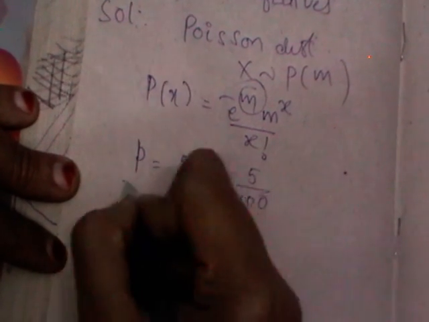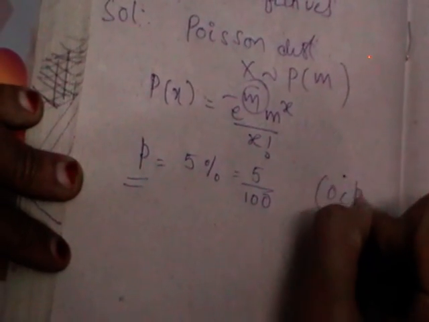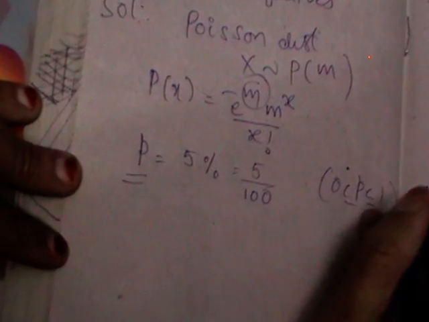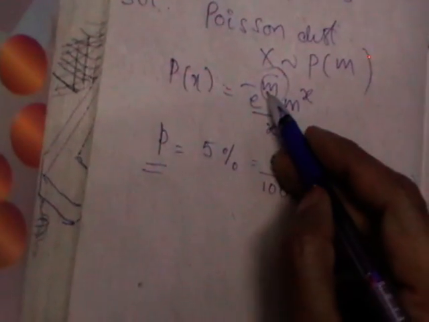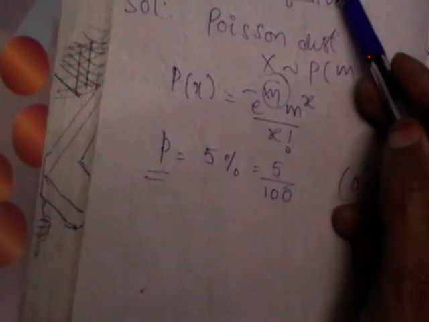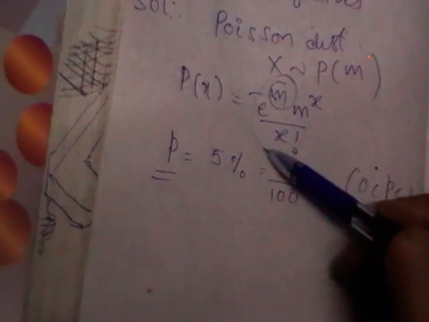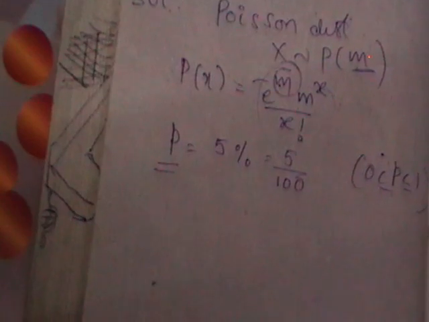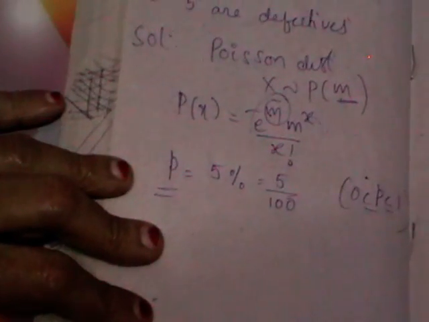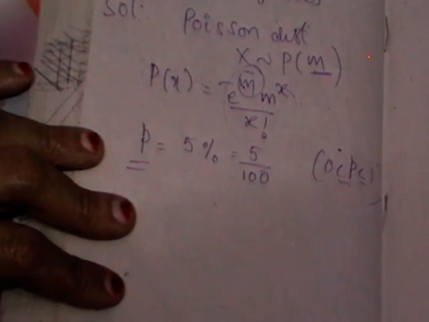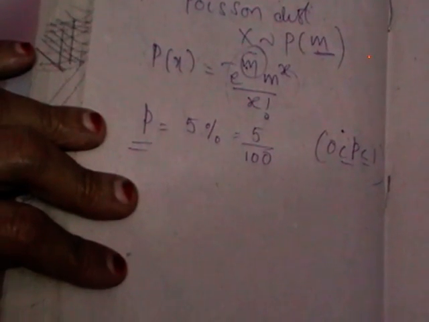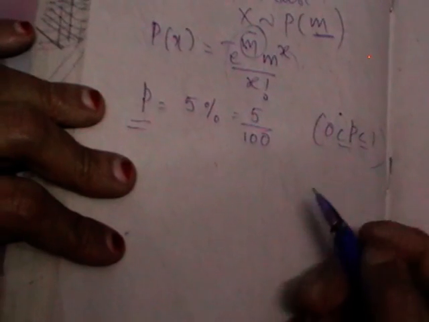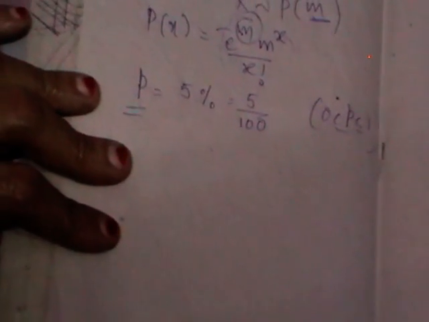You know that probability should always lie between 0 and 1. Now you need to calculate m. To calculate this bit or that bit, first of all you should identify m. If m is known to you, you can calculate any bit given in the question. In the previous problem, as m was directly given to you, you substituted and went for calculations, whereas here m is not given to you. So you should calculate m in the first bit.